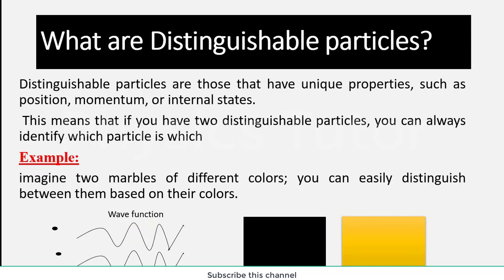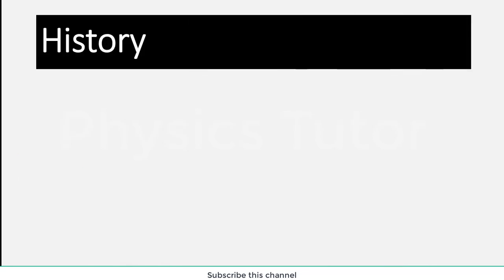Before studying distinguishable particles further, we go back into history and study the scientists who gave their ideas about distinguishable particles. There are two types of ideas: one is the classical ideas and the other is the quantum mechanical ideas. In quantum mechanics we study the latest ideas.